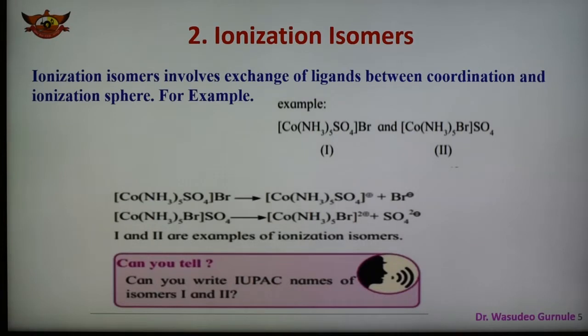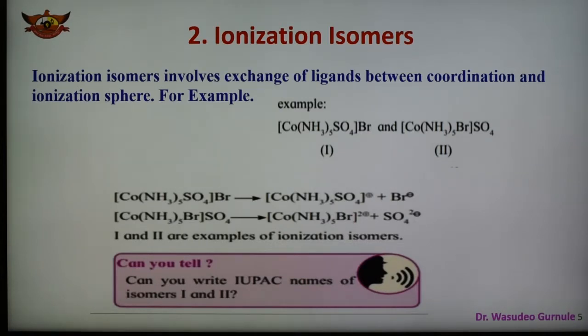So this is one example, and also we can say that compounds which have the same composition but give different ions in solution are called ionization isomers. In this type of isomerism, there is an interchange of groups between the coordination sphere of the metal ion and the ion outside this sphere. Therefore, two compounds have the same formula but differ with respect to the ionic groups.